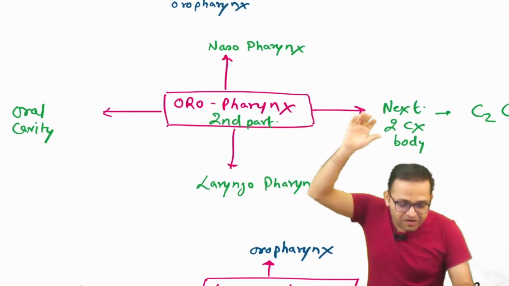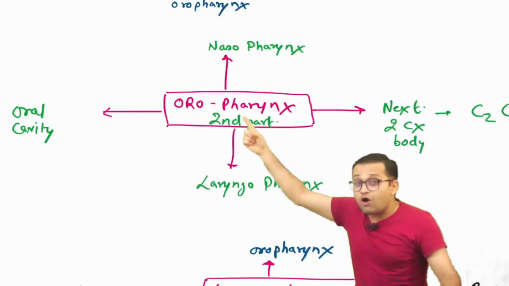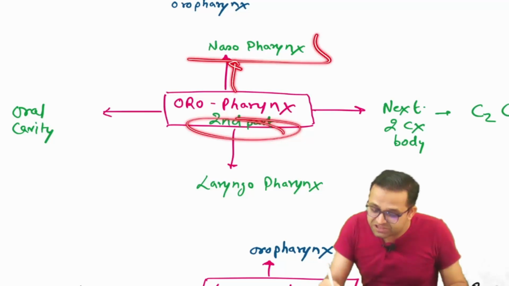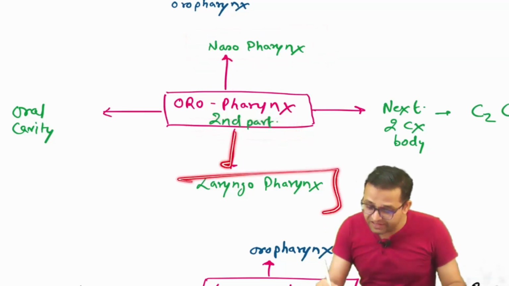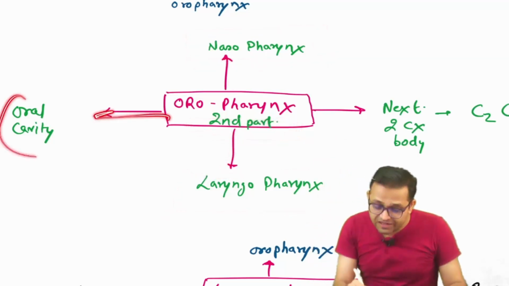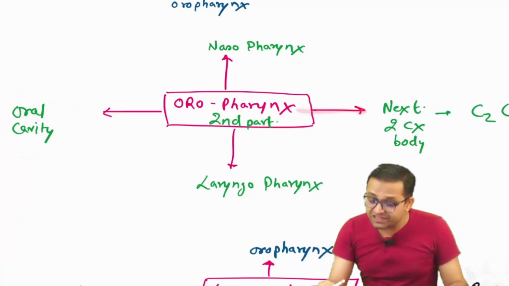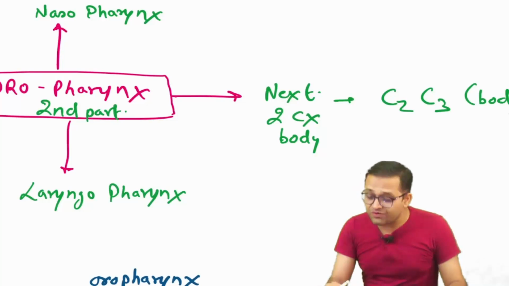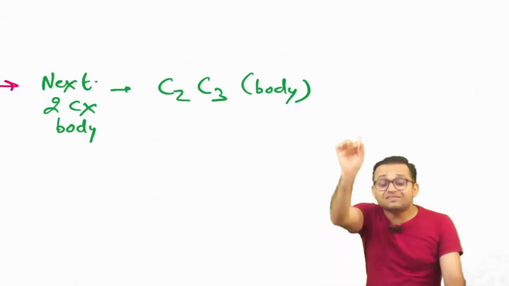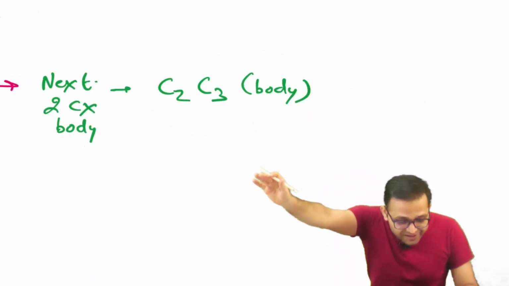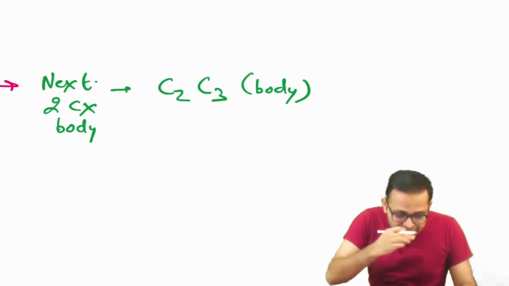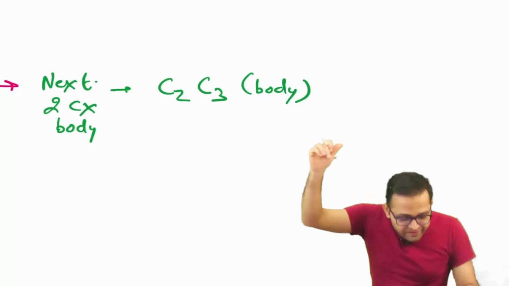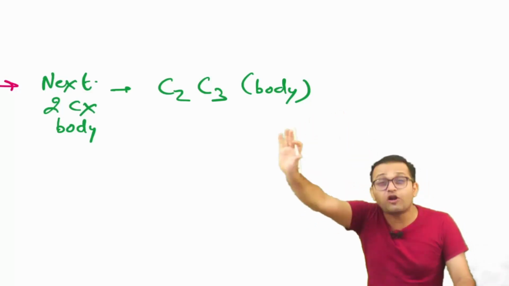So keep commenting beta. Yes, so now come to the oropharynx second part. Superior relation nasopharynx, inferior relation laryngopharynx, anterior relation oral cavity, posterior relation. Sir, this is the second part, so you have to give the answer next to cervical vertebra, the C2 and C3 body. Agree everybody? Okay, yes. So Rishabh, Prashant, Medic Man, Alka, Devendra, Glory, cardiologist, hope you all are understanding.